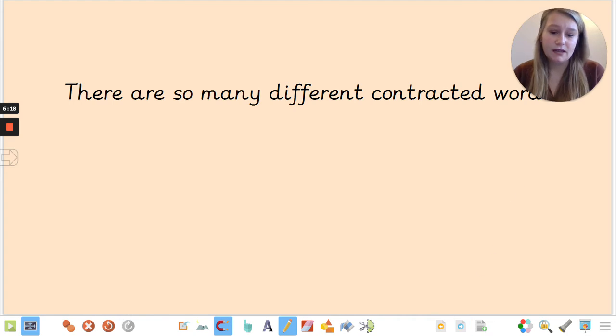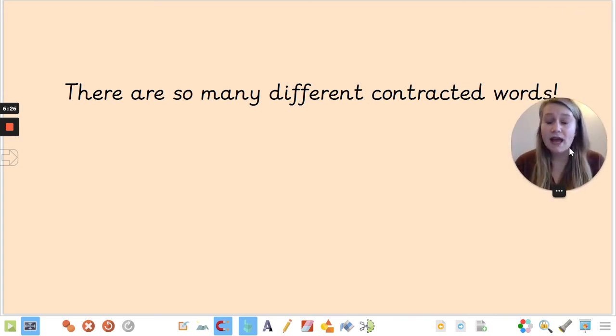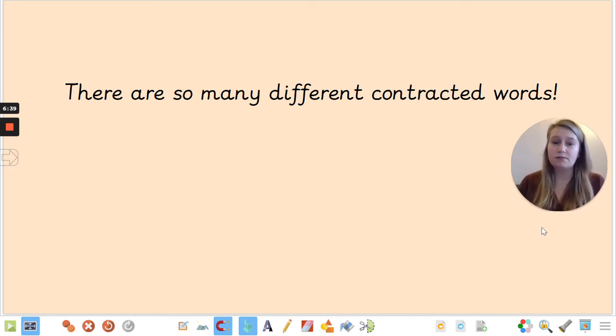Let's have a look here. So there are so many different words that we can have a go at contracting and finding different forms of. And it's not possible for us to go through all of them together. But what's important is that you can see them in books, you can identify them when you're reading, that you know what an apostrophe is for, so you know that it's showing that something's been taken out or taken away. And that you can have a think about what the two words might have been before it was contracted.